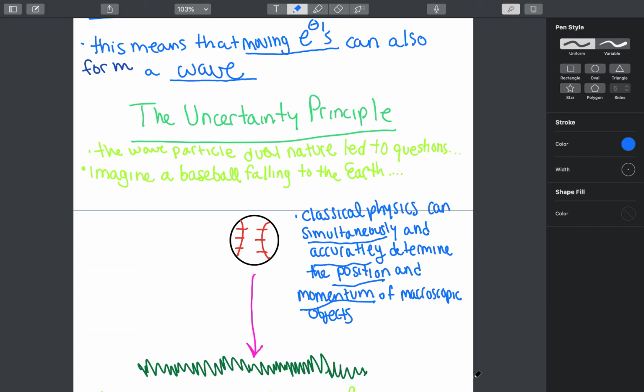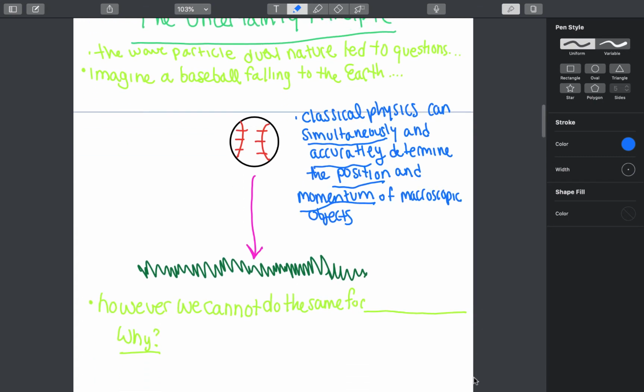macroscopic object. However, this is not the case for microscopic objects, in particular subatomic particles. So we cannot measure and determine the position and momentum of a moving object accurately when it's at the subatomic level. So therefore, we cannot do the same for subatomic particles. However, why? Why can't we do this?